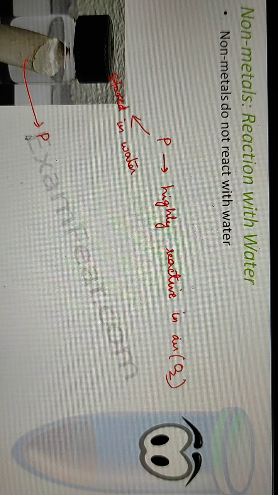Just see, inside this you have white phosphorus. We already learned that this phosphorus is so reactive that even if it is exposed to air, it catches fire very easily. So to prevent that, it is stored inside a bottle of water, so it is not in contact with air and it does not react with water.